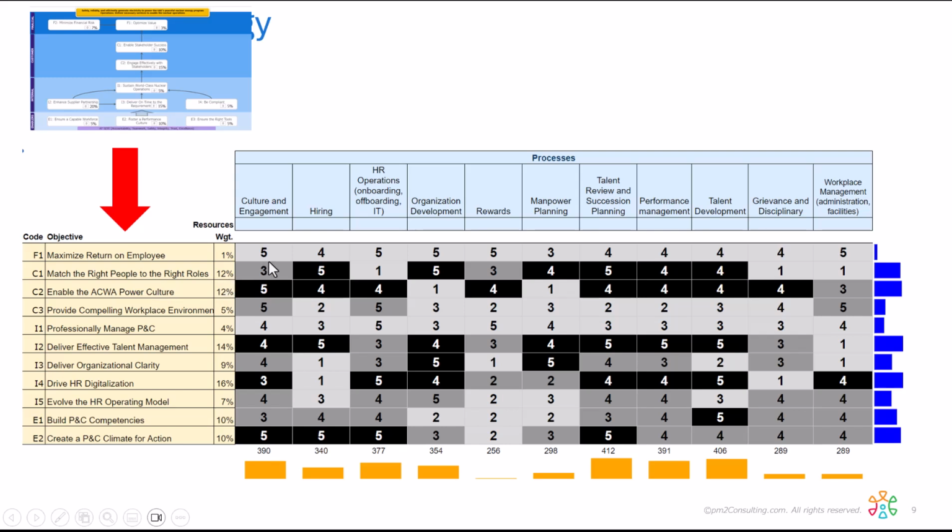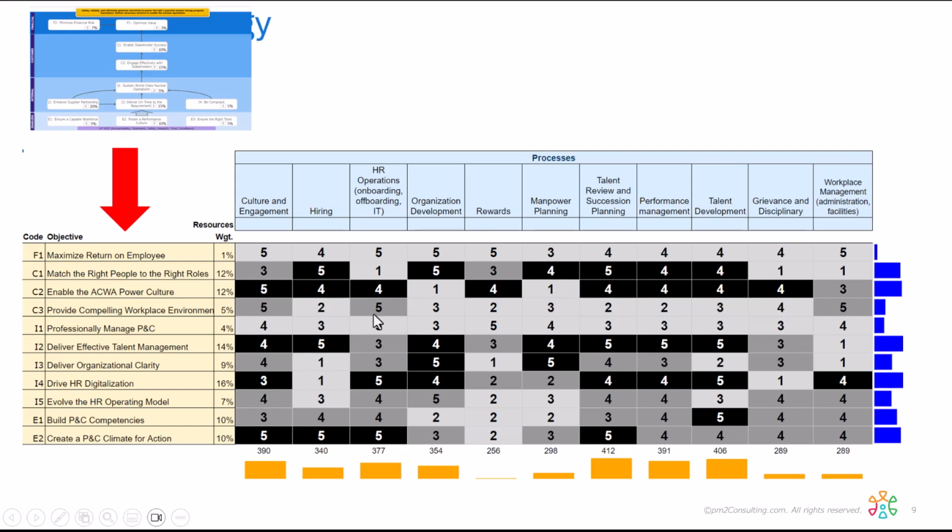So, for example, we see here is critical, 5 out of 5, but it's only a 1% objective, so that's light gray. Here it's critical, also 5 out of 5, but that objective is worth 12, so it's black. There's an example where it's gray, again, it's 5 as critical, but the objective is 5%, that means 25 strategy